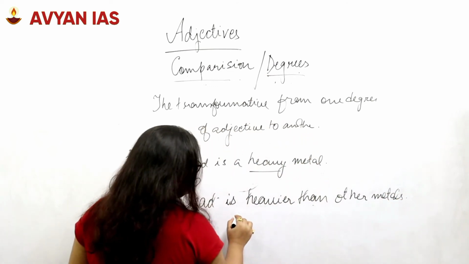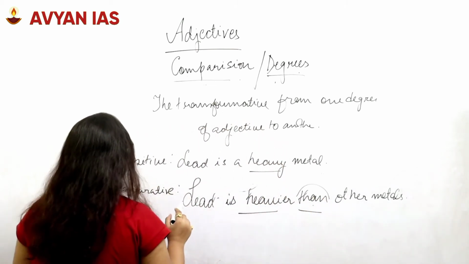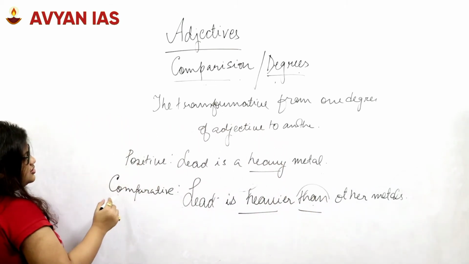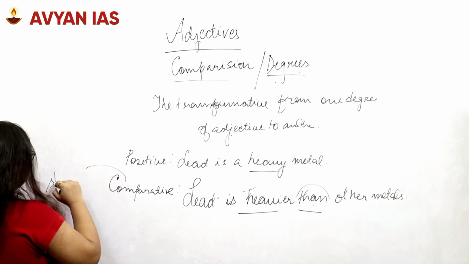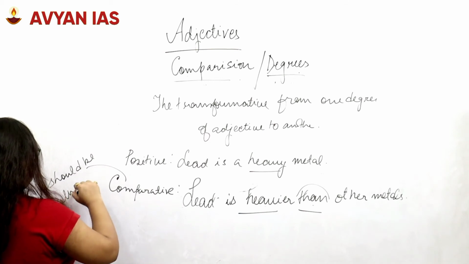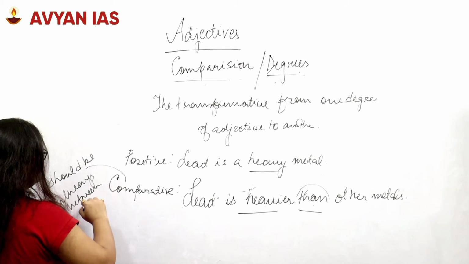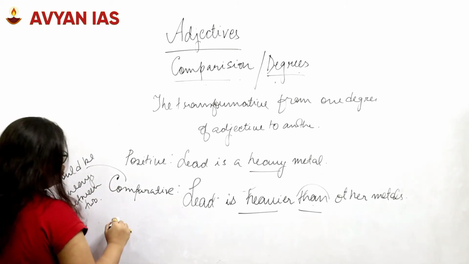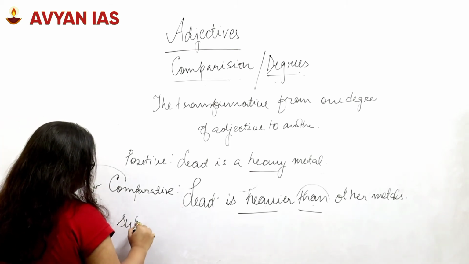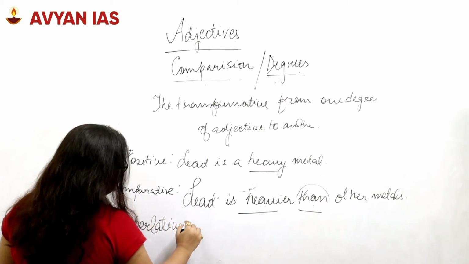So we have used the word heavier and we have used the comparison of than. Whenever we are doing a comparison, a comparison should always be between two. The moment it becomes more than 2, 3 or more than that, it becomes a superlative degree.